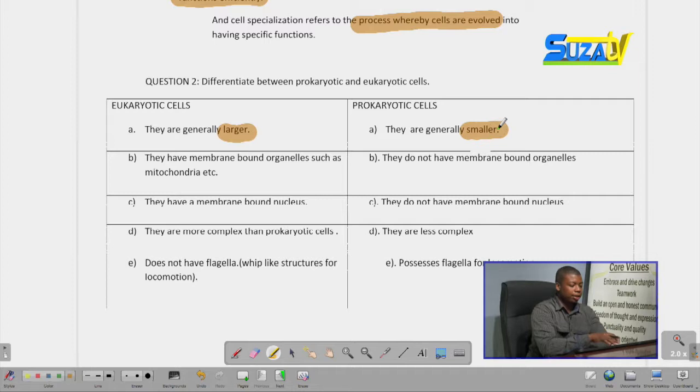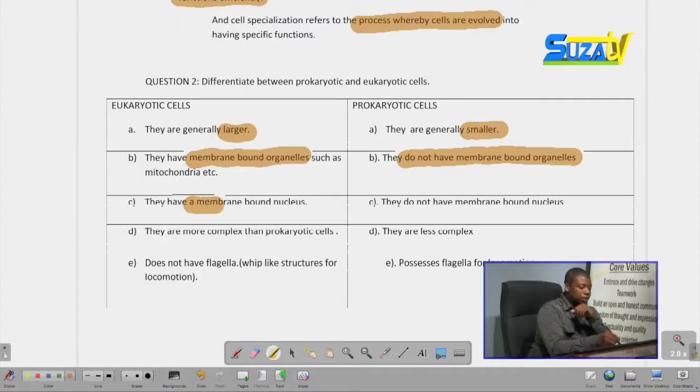Another difference is that while eukaryotic cells have membrane-bound organelles such as mitochondria and so on, prokaryotic cells do not have membrane-bound organelles. You can find mitochondria and other membrane-bound organelles in eukaryotic cells, but you cannot find them in prokaryotic cells.